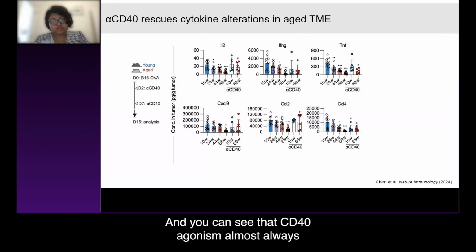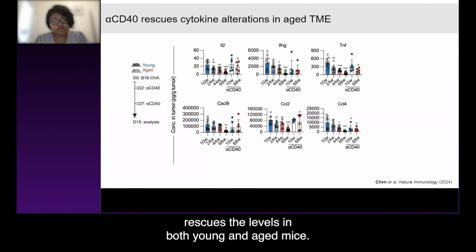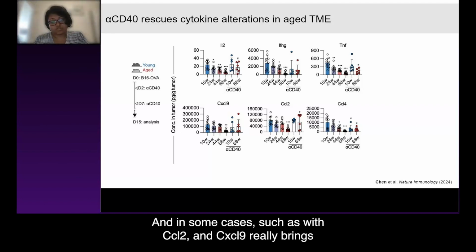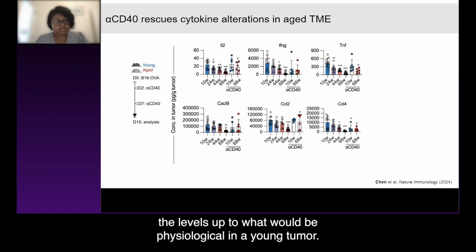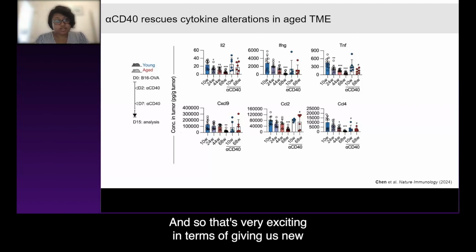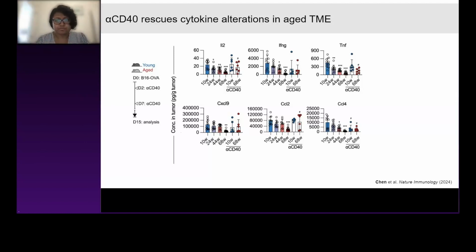And you can see that CD40 agonism almost always rescues the levels in both young and aged mice, and in some cases, such as with CCL2 and CXCL9, really brings the levels up to what would be physiological in a young tumor. And so that's very exciting in terms of giving us new approaches to try to rescue aging defects in thinking ahead towards something more translational.